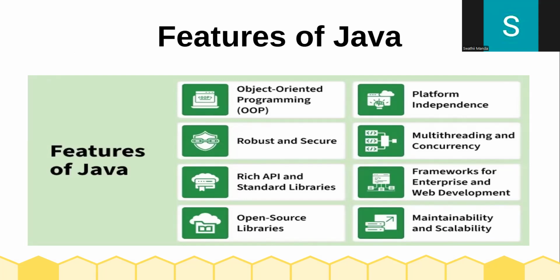So what is the first one? Object oriented programming. Object oriented programming means it follows OOP principles. What do we mean by OOP principles? Java follows OOP principles such as class, object, inheritance, polymorphism, encapsulation, and abstraction. Due to these concepts, Java became very popular in the market. Why it is important: it makes code reusable, easy to maintain and easy to understand.